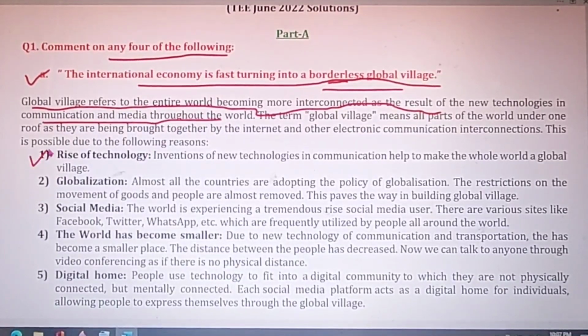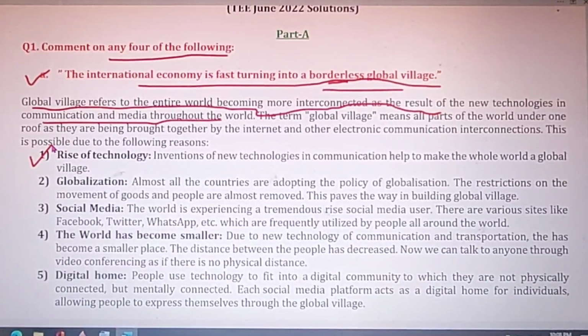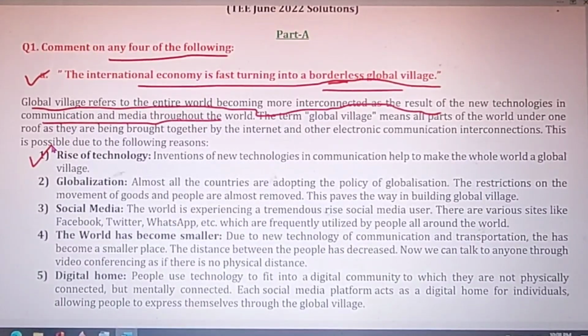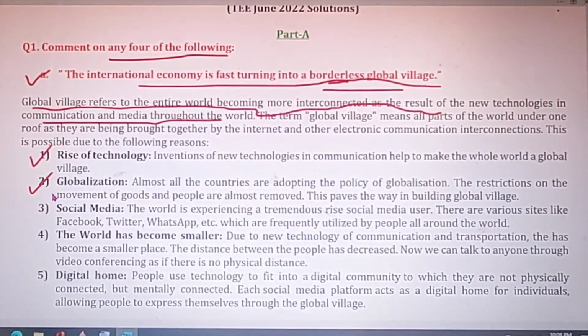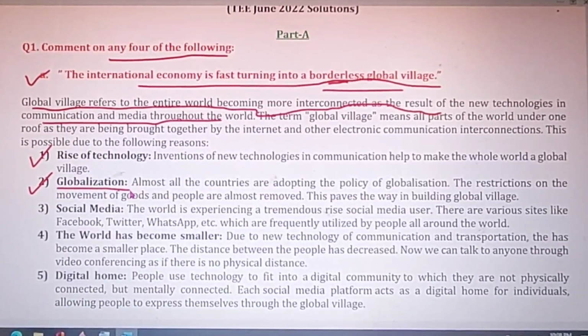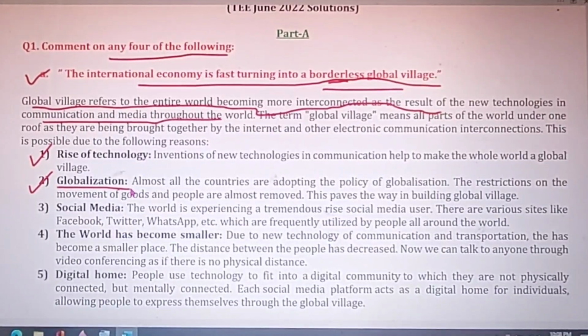First, rise of technology. Due to technology, the world has become smaller. We can talk to anyone, we can message, we can mail, so there are a lot of media. Then globalization, which has been advocated by almost all nations, is an important factor.